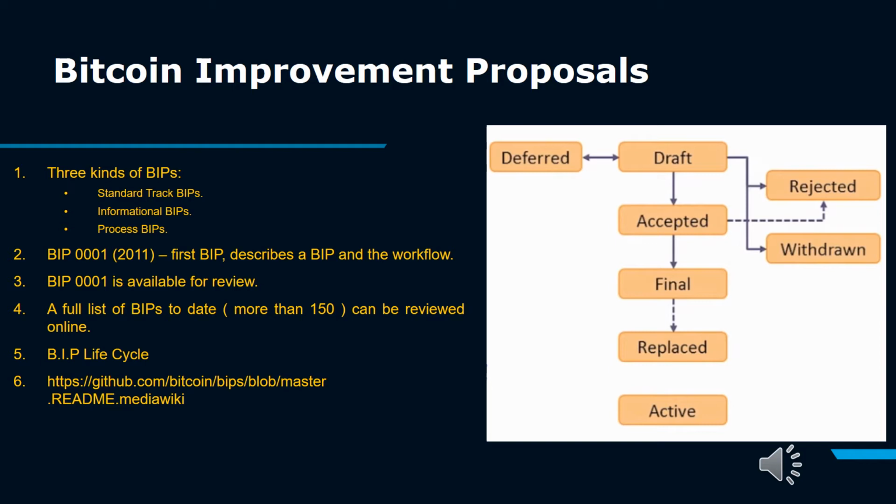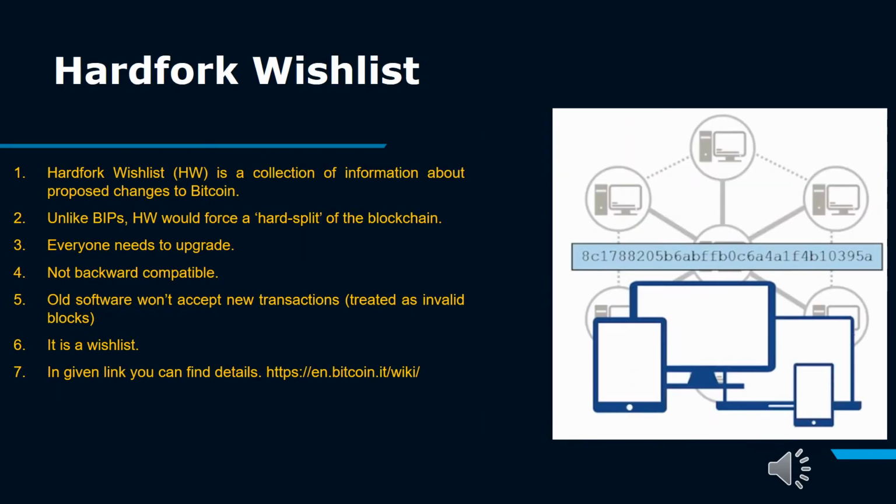BIP life cycle. According to the type of BIP it is, it may require community consensus. But even before this consensus, when any of the above types of BIPs are submitted, they go through various statuses such as drafted, verified, accepted and rejected, or replaced. Shown is a BIP life cycle in which typical paths of the statuses of a BIP are shown. The given GitHub link has details: https://github.com/bitcoin/bips/blob/master/README.mediawiki.